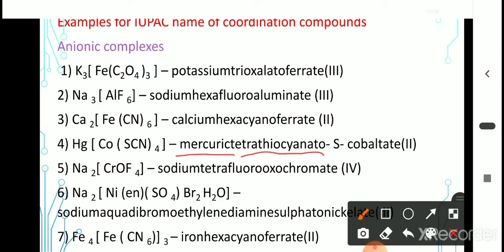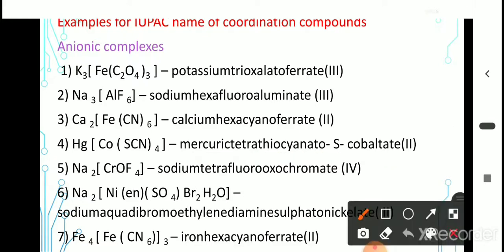It is bonded through the sulfur, therefore we have to mention sulfur S. Then the central metal ion is cobalt. After the cobalt we have to add the suffix ATE, therefore it becomes cobaltate. Oxidation state is 2. Mercuric tetrathiocyanato-S-cobaltate.